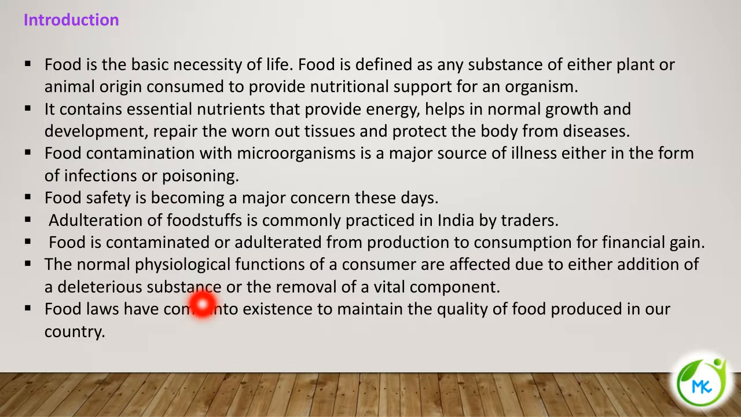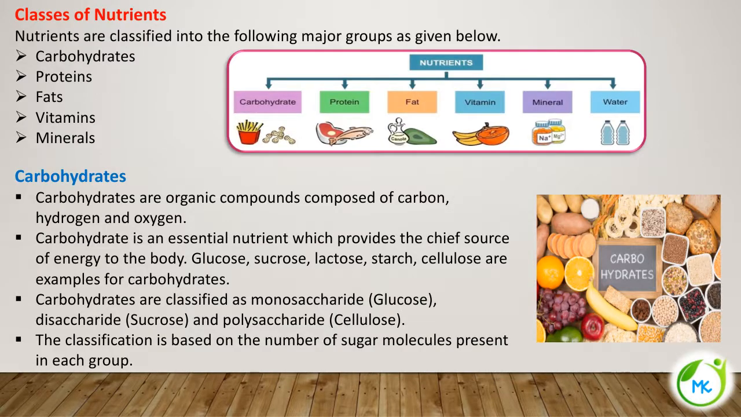So how are they adulterating? Due to this adulteration, our normal function is affected, whether they are adding any substance for adulterating or removing any vital component. And various food laws have come into existence for maintaining the quality of the food.